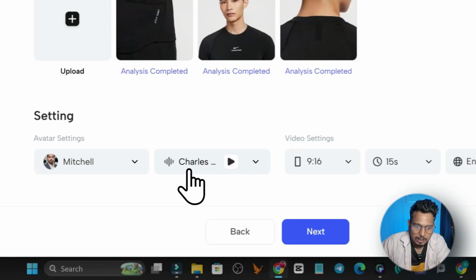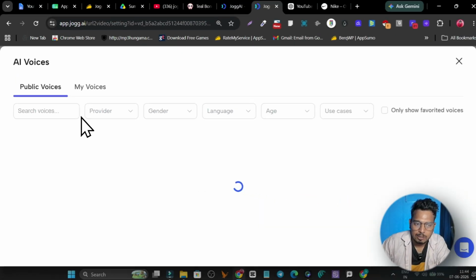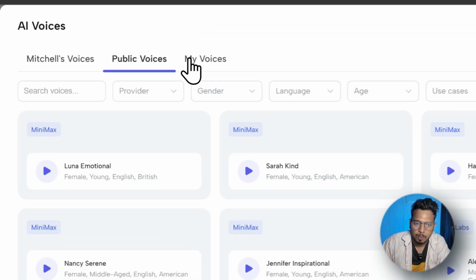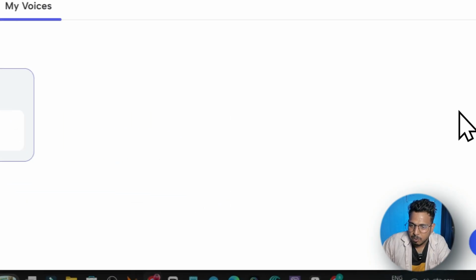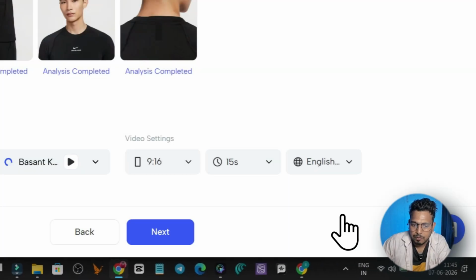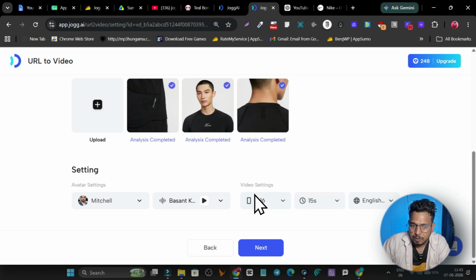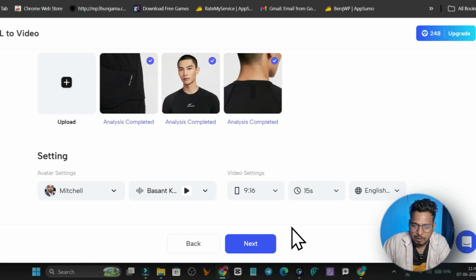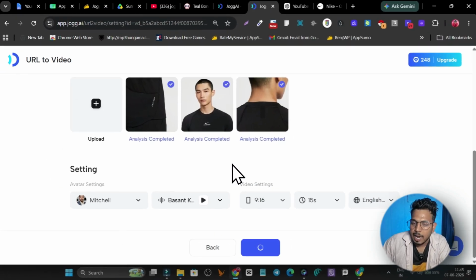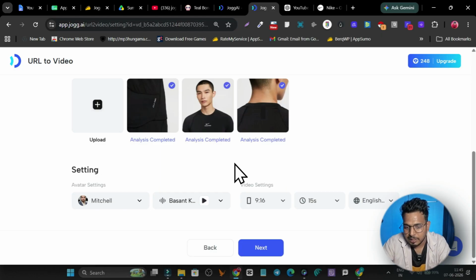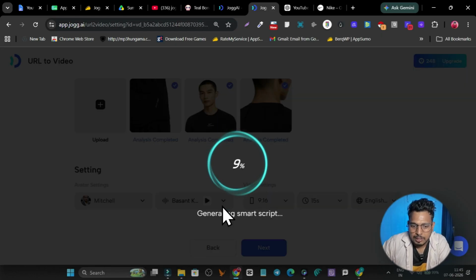Now it will ask me to select the voice. I can again select any of the public voices or my own voice. So I will select my own voice, so this will feel more authentic. Then the aspect ratio and how many seconds. I will go to the next, and on the next step I can use its AI to generate the script here. Okay, so it is generating the smart script.